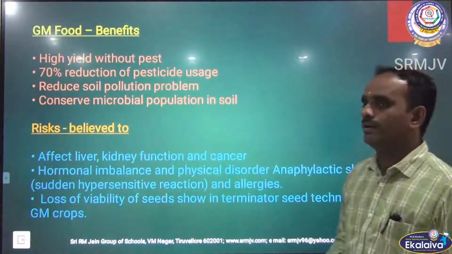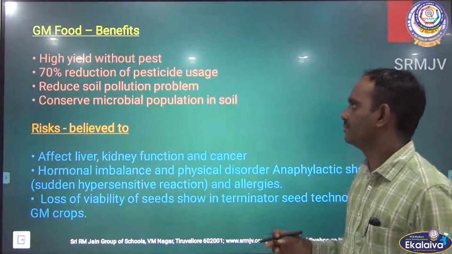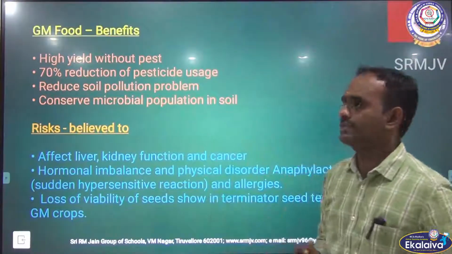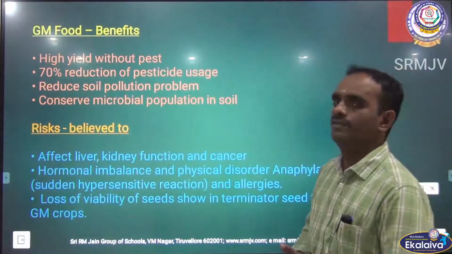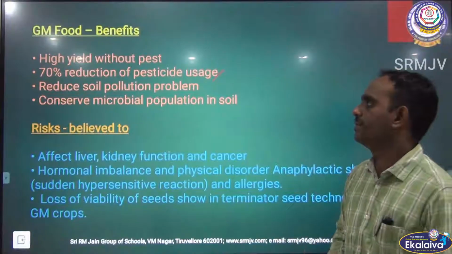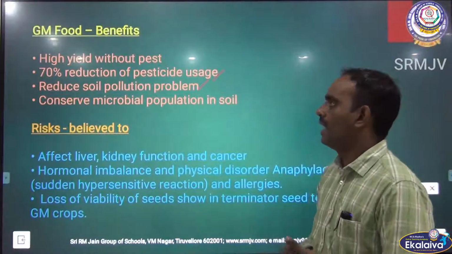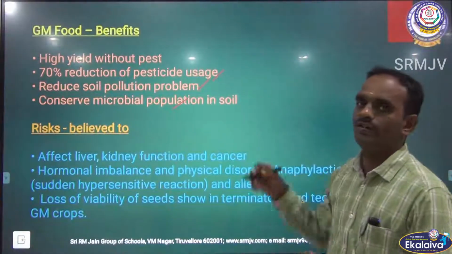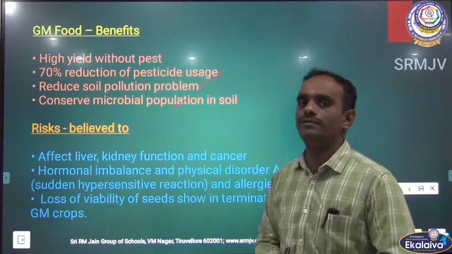Then the benefits: high yield without pest, 70% reduction of pesticide usage, reduced soil pollution problem, and conserved microbial population in soil. These are all the benefits of genetically modified food.